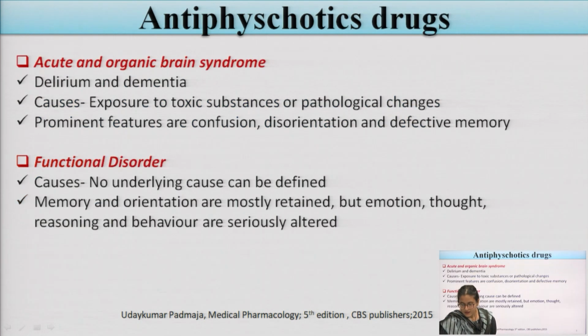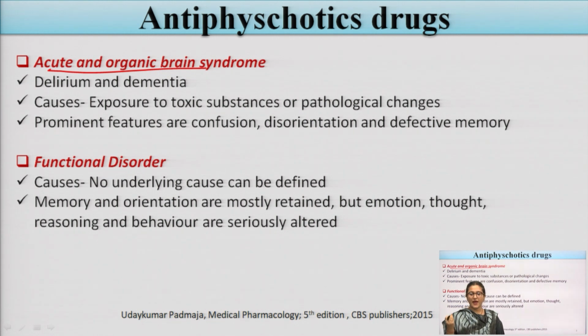Now first we have to study the acute and organic brain syndromes. This mainly includes delirium or dementia, and memory loss. The main causes are exposure to toxic substances, or exposure leading to pathological changes in the body.